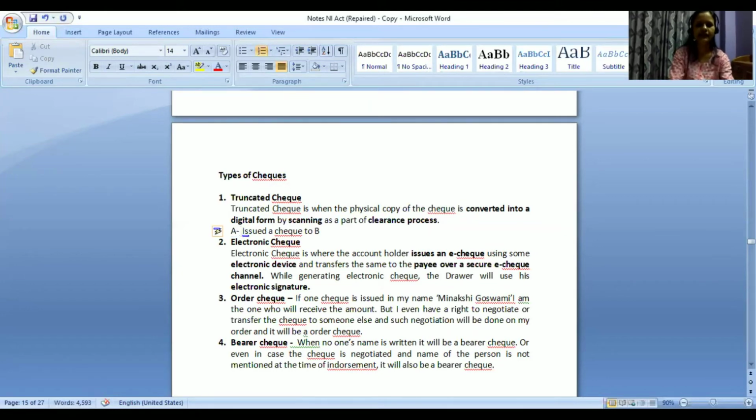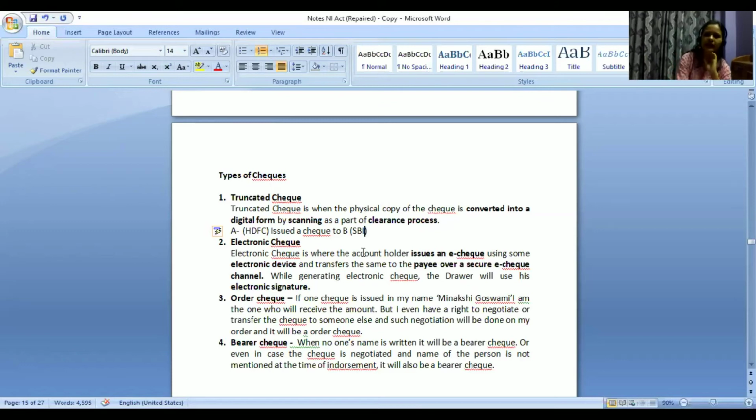A has his account in HDFC Bank and he issued a check to B, who has an account in SBI Bank. Now in this case, what happens? A has given a direction to his HDFC Bank branch that from this account that I am holding, you need to make a payment of 50,000 rupees to B, right? His name will be mentioned and everything. You need to accordingly make a payment of 20,000 rupees.